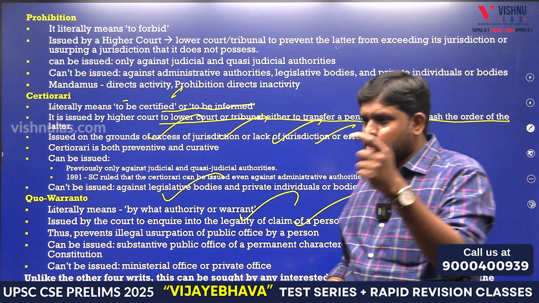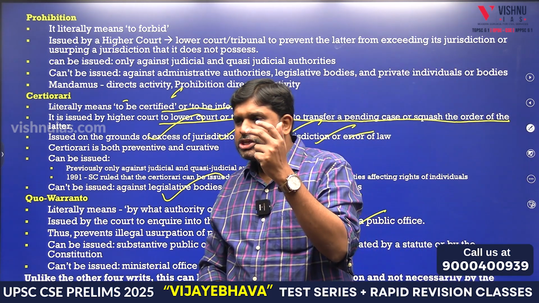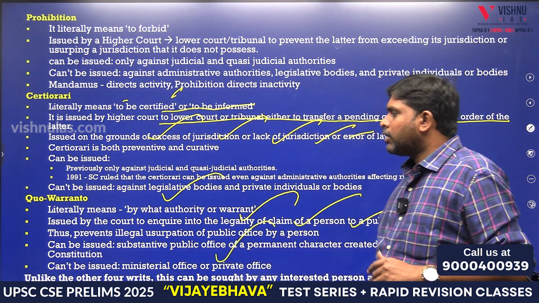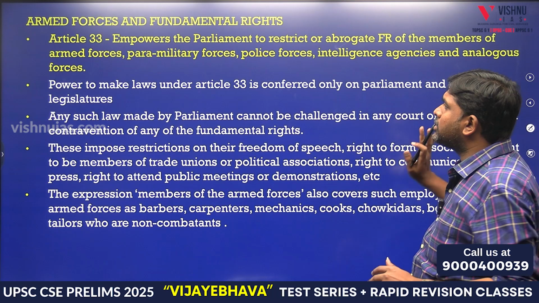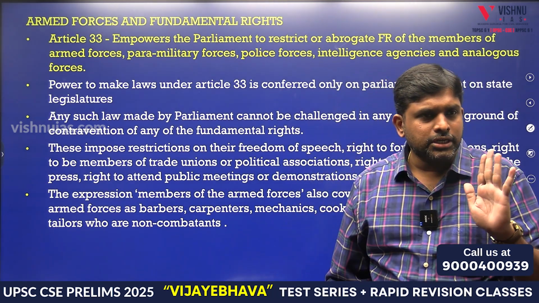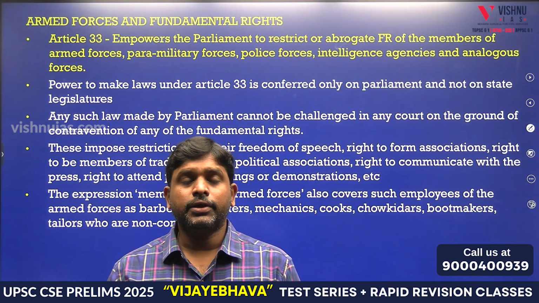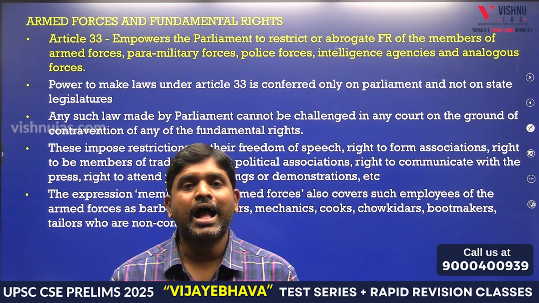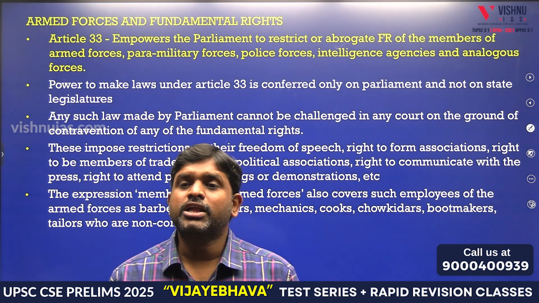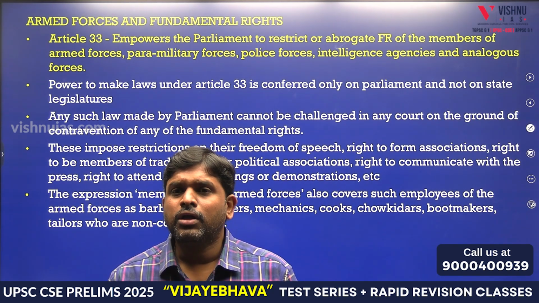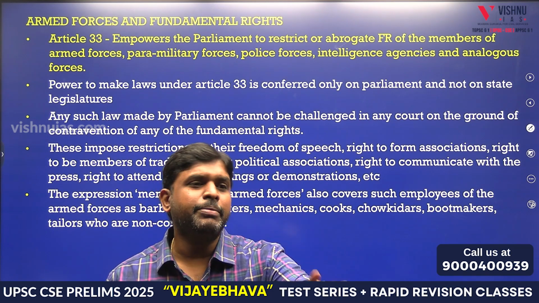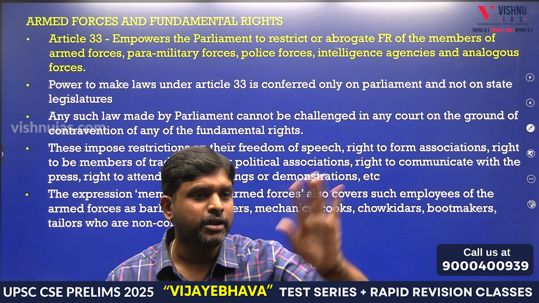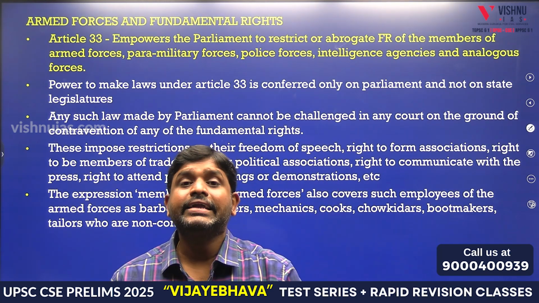Habeas corpus, mandamus, prohibition, certiorari, quo warranto. Quo warranto can't be issued against a ministerial office or a private office. These are what? Article 32. Certiorari as well as prohibition are issued by the upper court, whereas quo warranto is only by petition. The petition should be given to the higher court, then the higher court will give the order asking on what authority you people are doing so. Article 33.